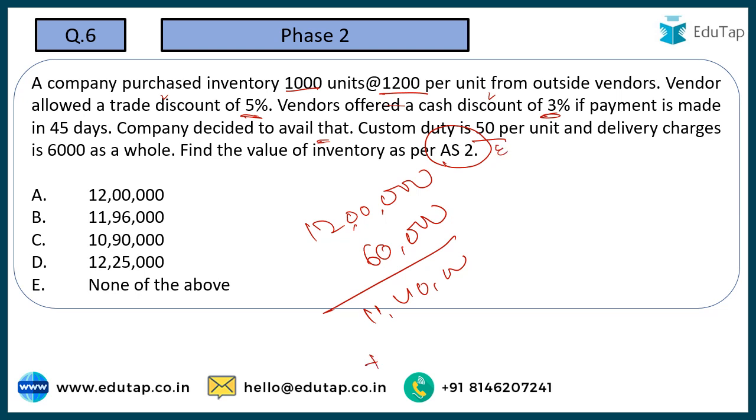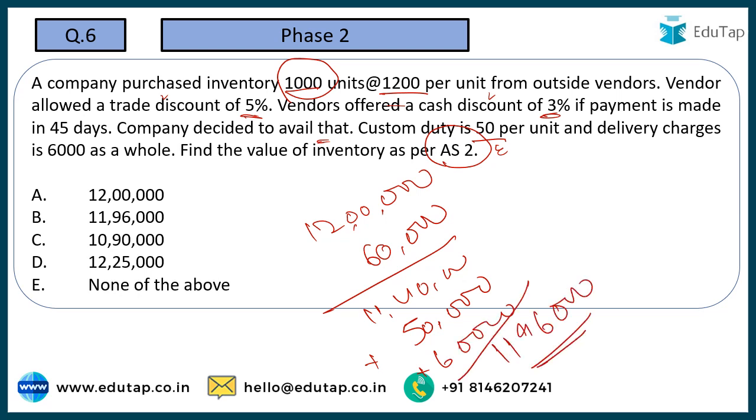50 per unit, it means 50 into 1000, sorry, how much is this going to be? This is going to come out to 50,000. And this 6,000 is going to be my delivery charge. So if I total these, it is going to be 11,96,000. So correct answer would become option number B.